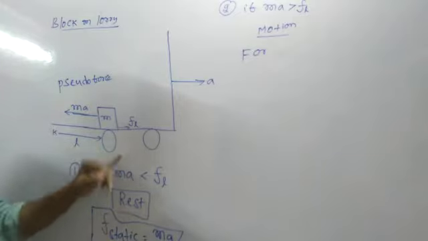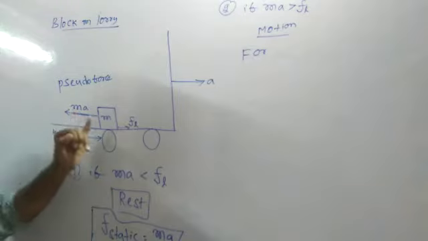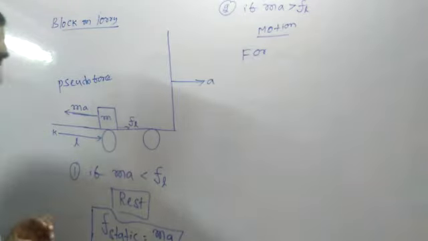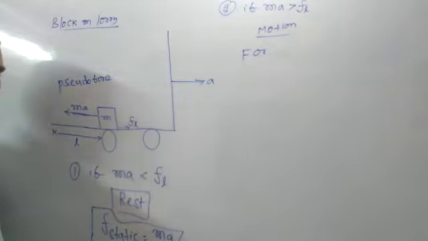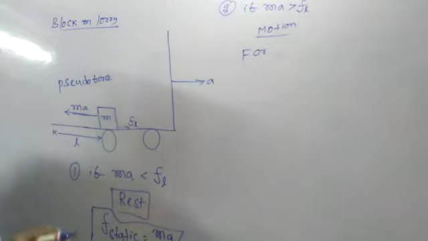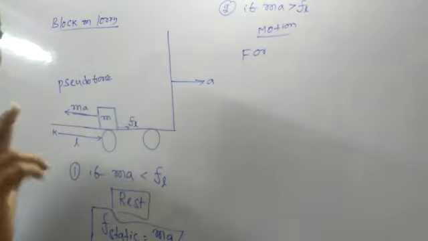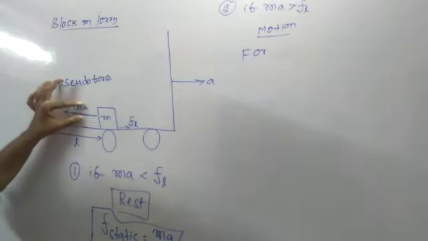Whenever the block is at rest, what is the friction? Static friction. Static friction is always a self-adjusting force, always equal to the applied force. Here, what is the applied force? Ma.